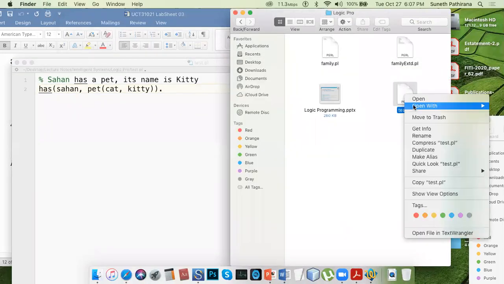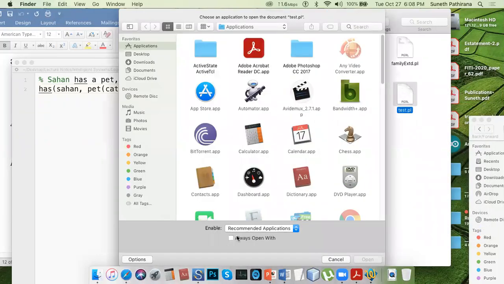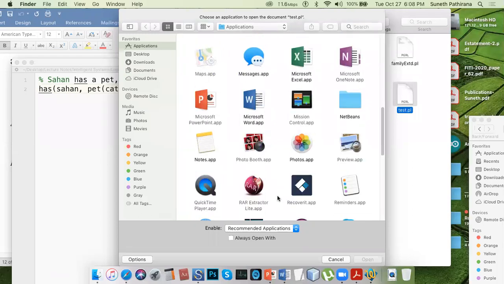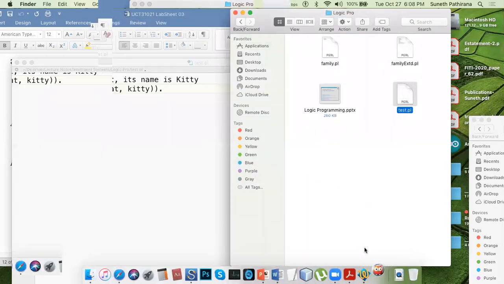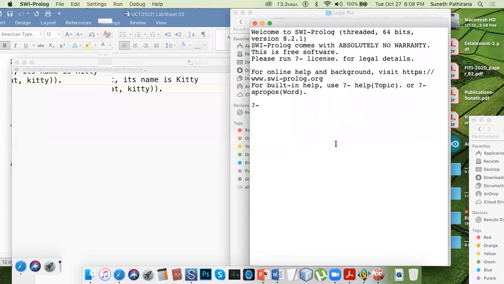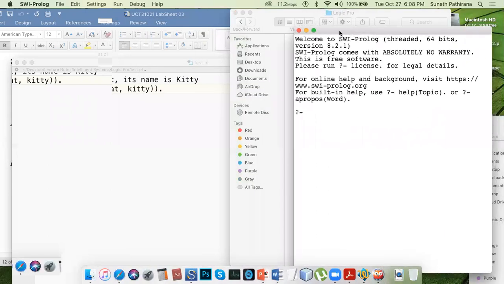What's wrong with that? We can't select. It's okay. First of all, you need to compile the program.